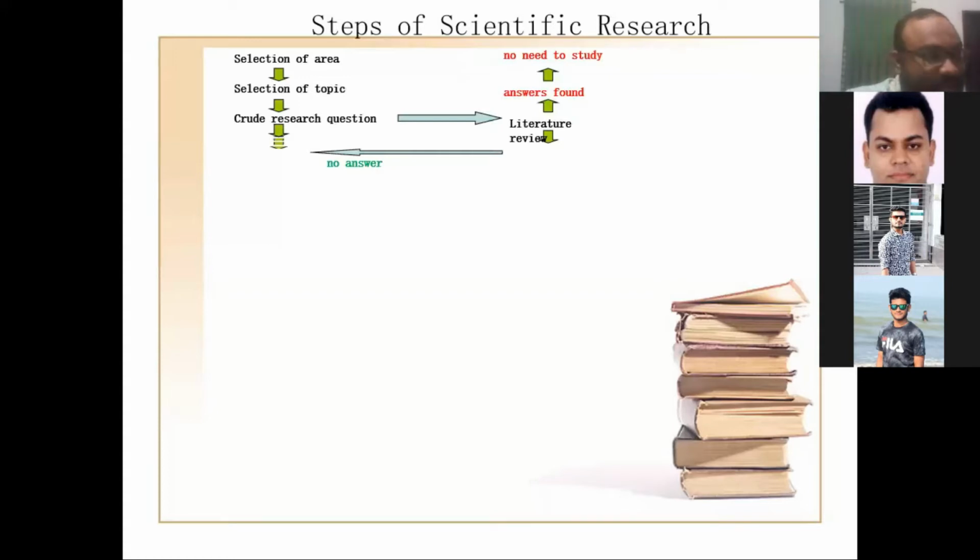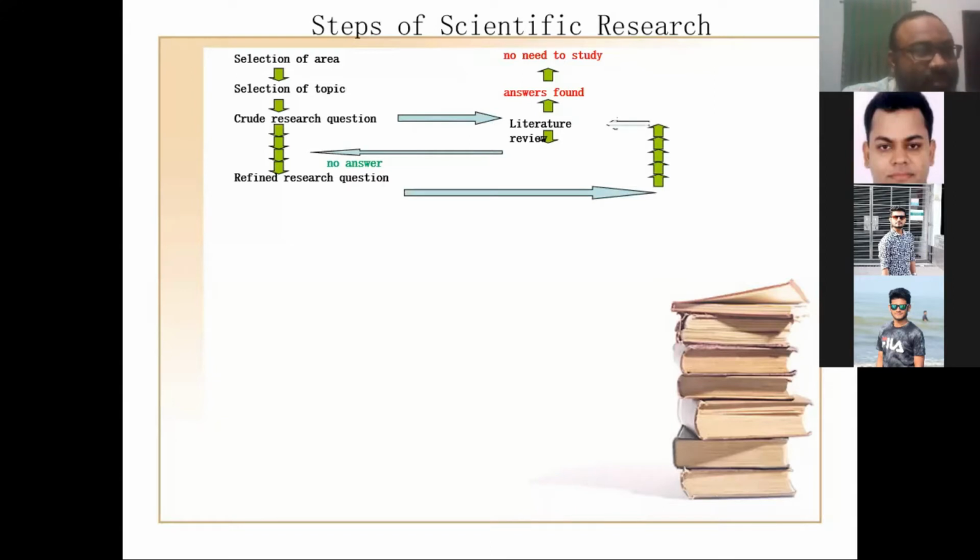This is already solved. So if there is no answer, what we should do? Refine research questions. That means if you don't find the answer, that is the problem statement or research gap for you. You need to solve that one, right? So from that question, you need to go through the literature again. Because why? If you go through the literature initially, and when you are finishing your work, say the time frame is 8 months or 1 year, by that time, already someone has solved that problem more efficiently than you. So then this is not again a question, research question for you.